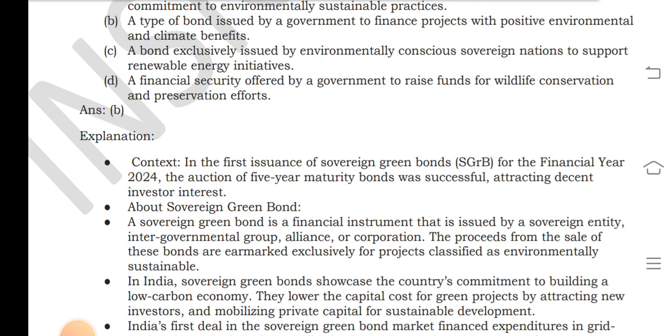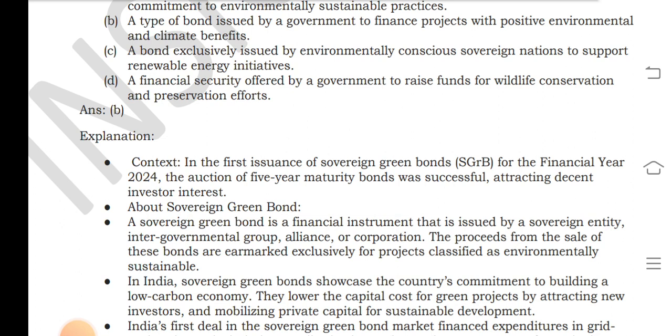The first issues of the Sovereign Green Bond, SGrB, for the financial year 2024, with a five year maturity, was successful in attracting decent investor interest in the sovereign green bond. The sovereign green bond is a financial instrument issued by sovereign entities, intergovernmental groups, alliances or corporates. The proceeds from the sale of these bonds are earmarked exclusively for projects classified as environmentally sustainable.